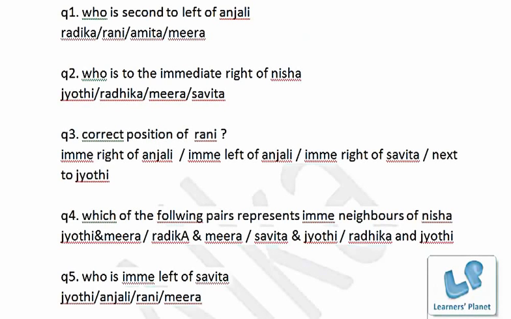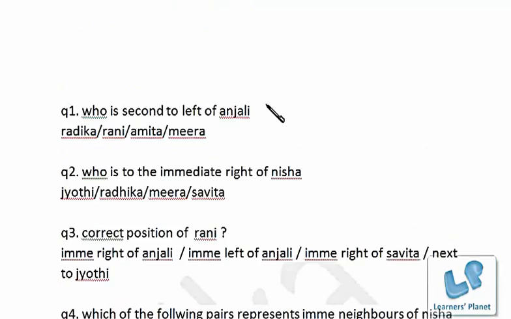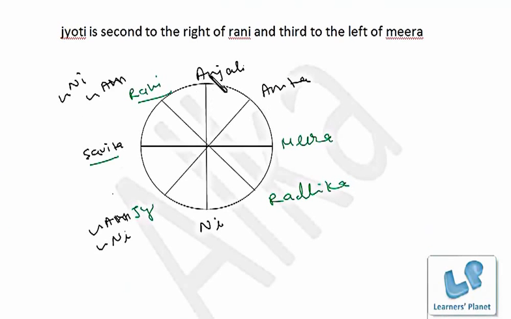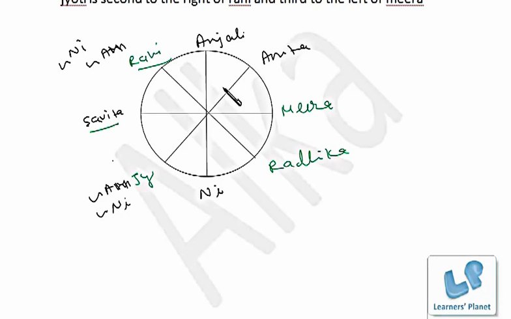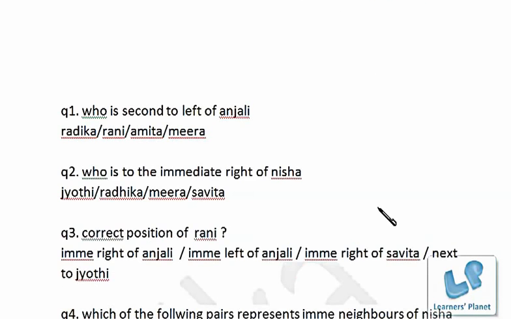Now friends, there are 5 questions based on this arrangement. Whatever time you spend in making the arrangement will be distributed among these 5 questions, because now it's very easy to solve all the questions, right? Now who is second to the left of Anjali? We can see over here, Anjali's immediate left is Amita, so second to the left of Anjali is Meera, right? That is immediately left, that is second left.